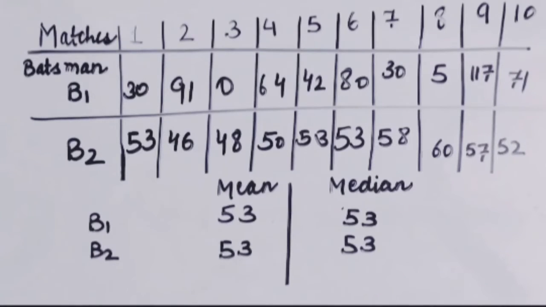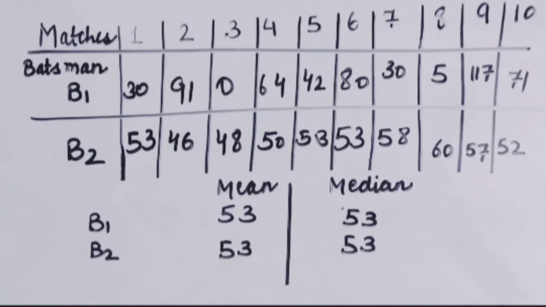Because you only observe here in the case of batsman B1, in the third match he has not scored any run. But in the 9th match he has scored 117 runs. It means in the case of batsman B1, there are more variations as compared to batsman B2. So this mean and median is not telling us about this fact. These are not telling us about the scatteredness, about the variations.